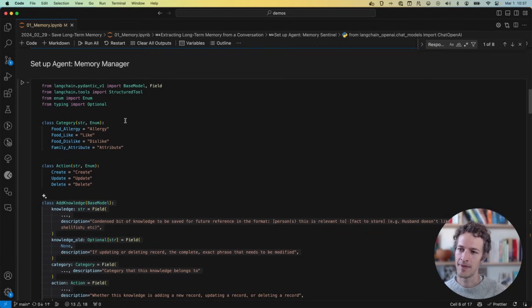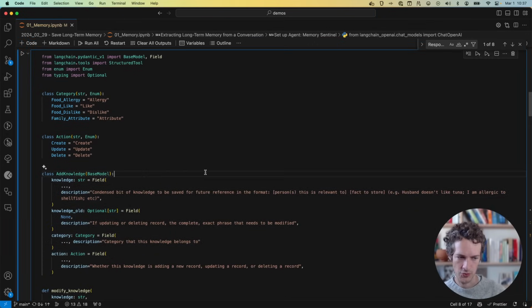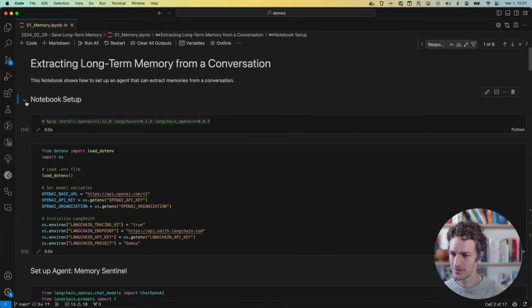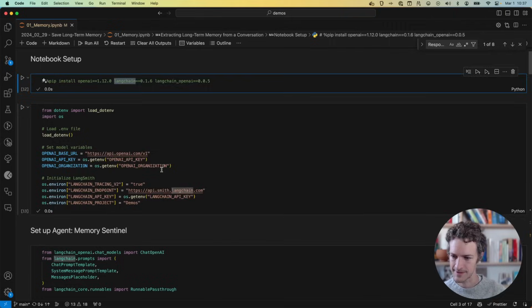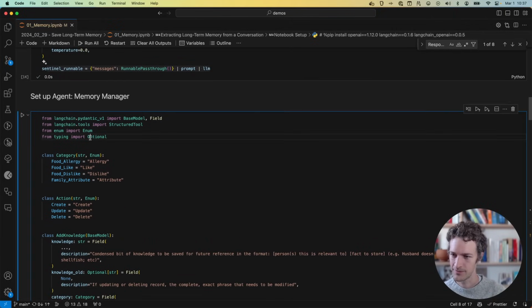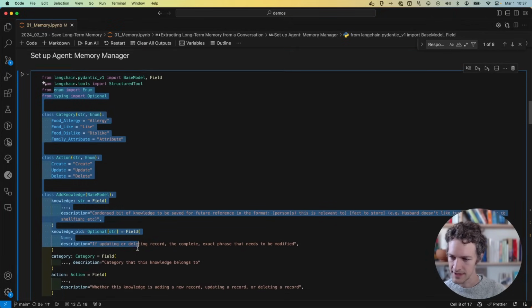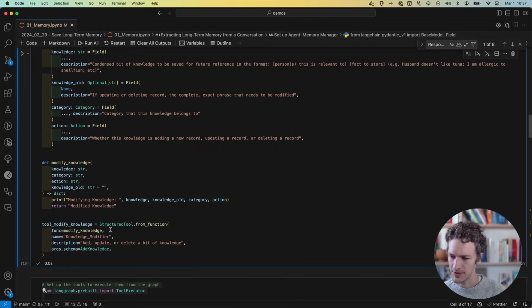The next one, the memory manager, is the one that has the tool set up. And I guess I didn't even demo or say this: we're using LangChain and LangGraph to run this. So down here in the memory manager, I'm setting up a tool for this agent. This is a custom tool that I'm doing. This is modifying knowledge, so it's going to run this modify knowledge function.